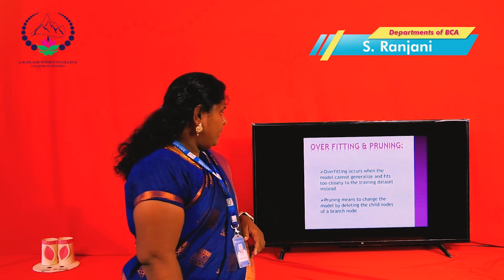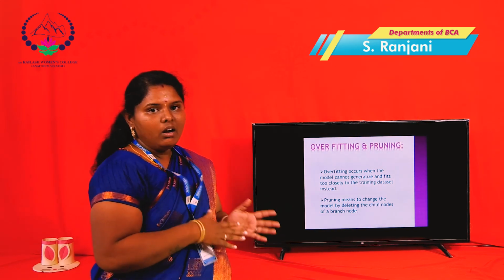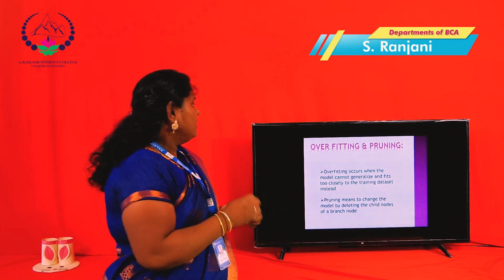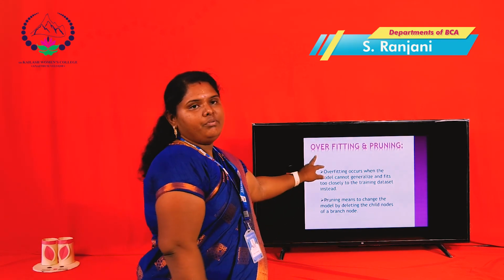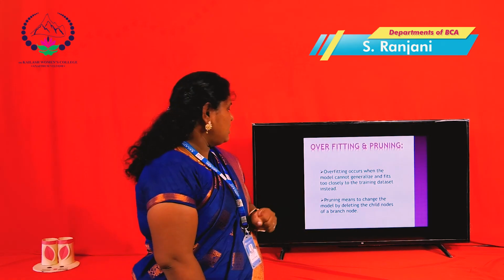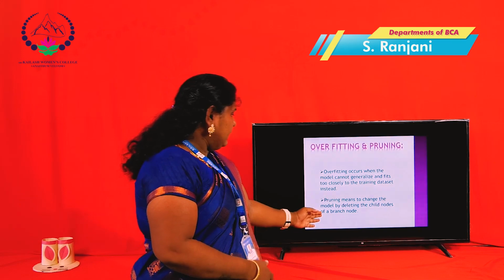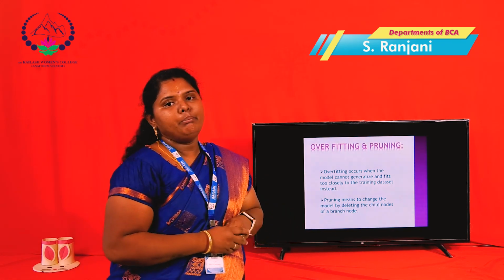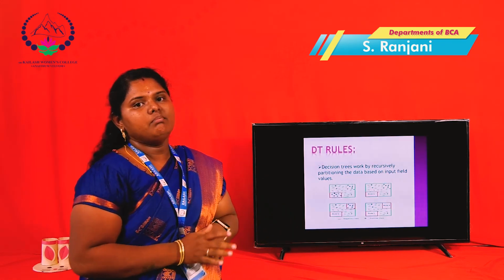Then next one, overfitting and pruning. When the model cannot be generalized, overfitting occurs. Then next one, pruning. It means changing the model by deleting the child nodes of a branch node. It is called the pruning method.